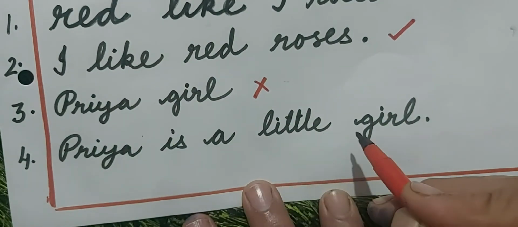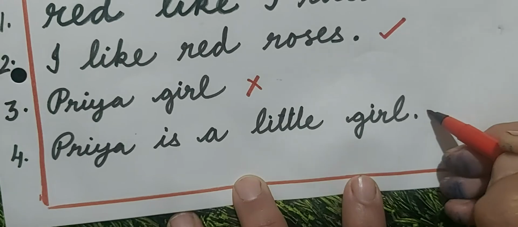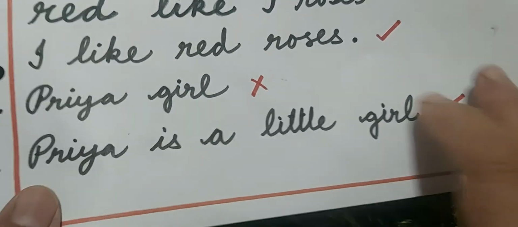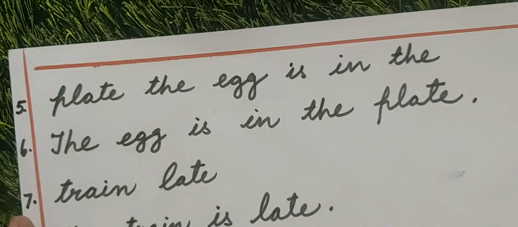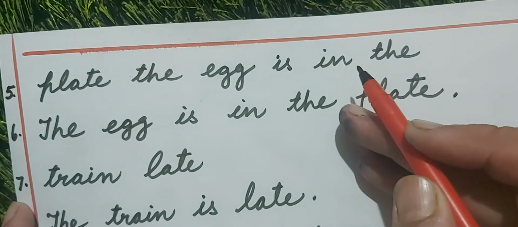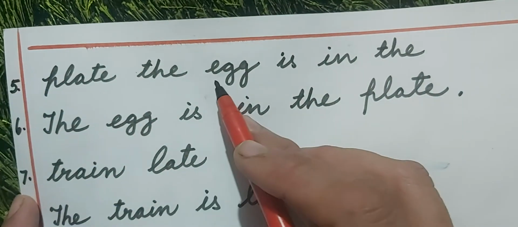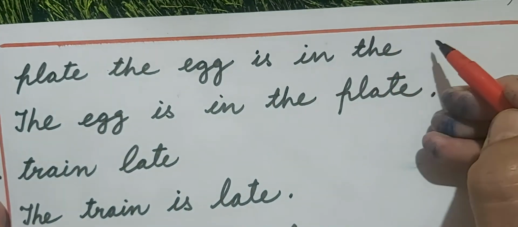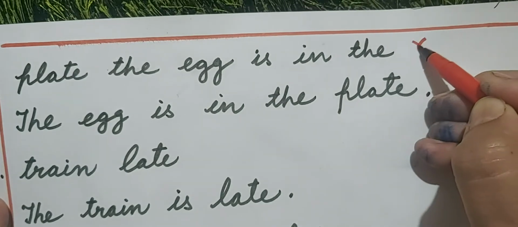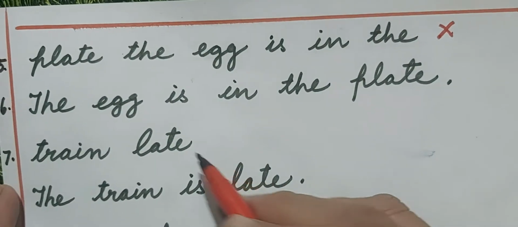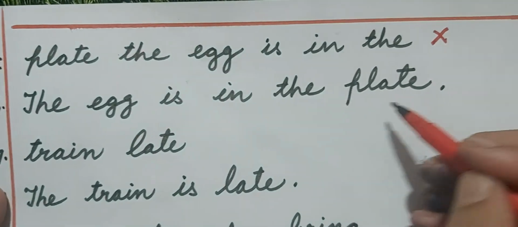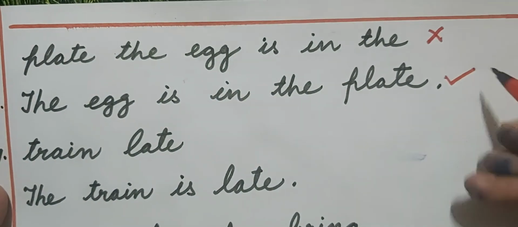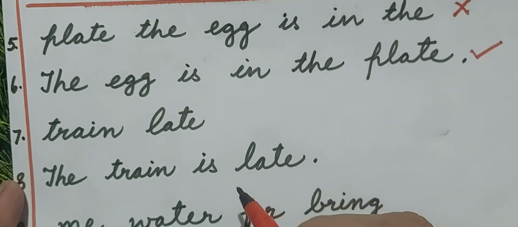Priya is a little girl, yes, correct. Plate the egg is in the. No, it is not telling us a proper meaning. It is not meaningful. The egg is in the plate. Yes, it is meaningful and I have put a tick mark.